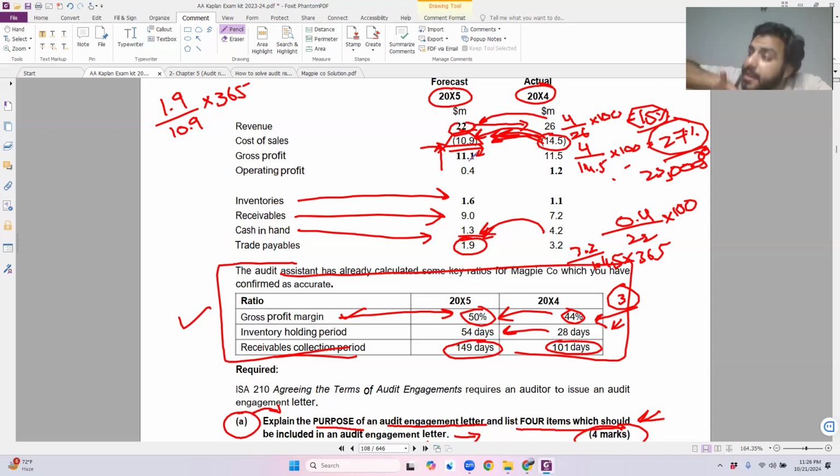Because if their explanation is not correct, then I would state, now I need to go in detail. But if their explanation is correct, then I would say, okay, the management explanation is satisfying me. So I'm going to provide the response that the audit team should discuss with management and obtain a detailed understanding from the management why the cost of sales is decreasing by more than revenue. That's all I need to write.